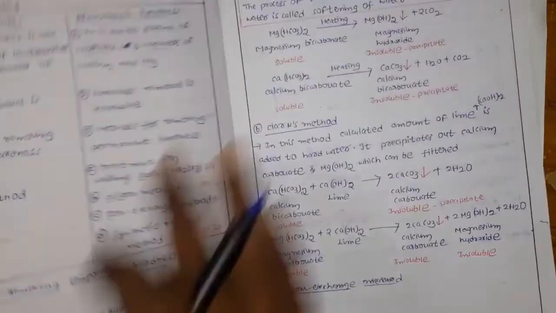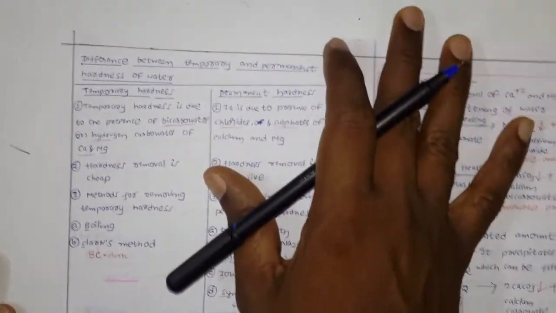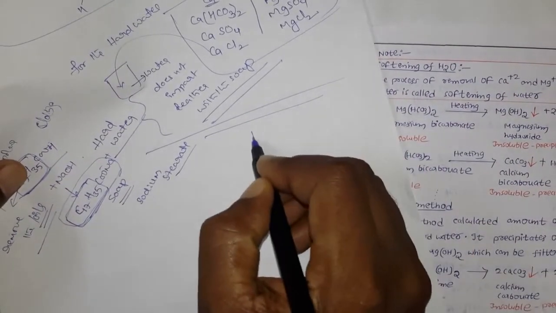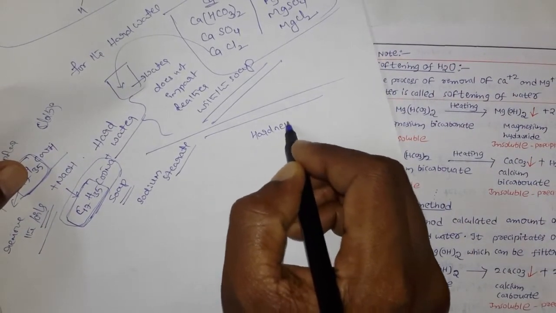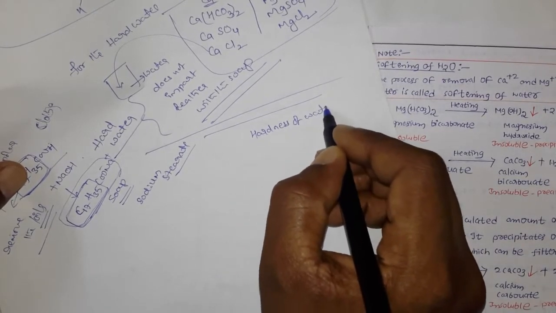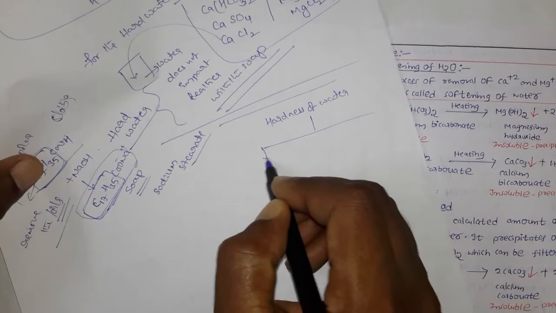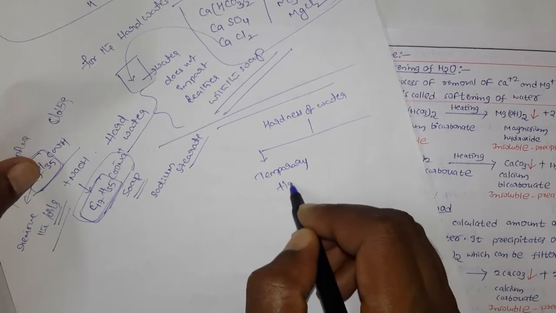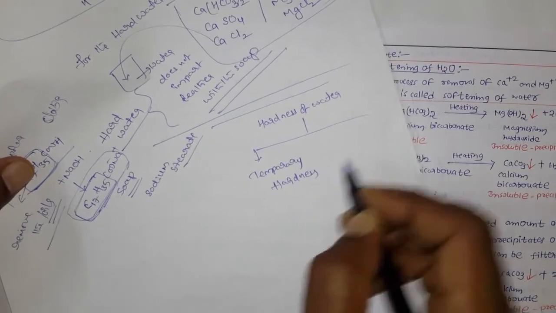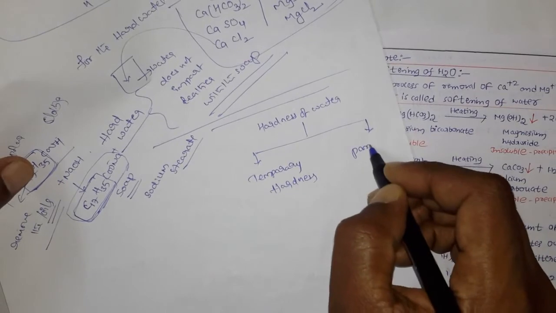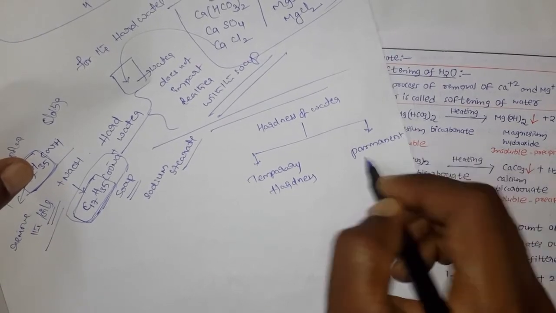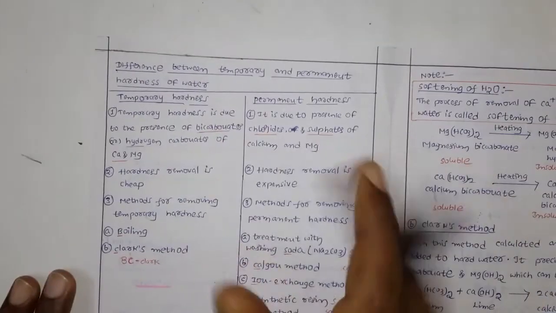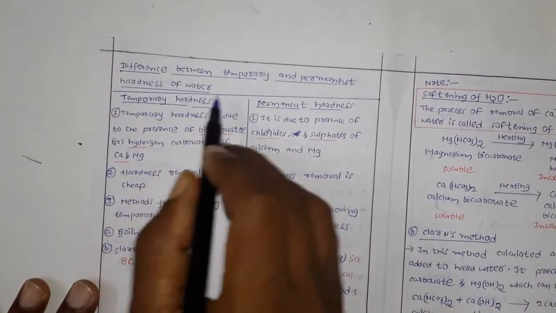Right. Now, the hardness of water is again of two types. One is temporary hardness, and another one is permanent hardness. So now we can see the difference between the temporary and permanent hardness of water.